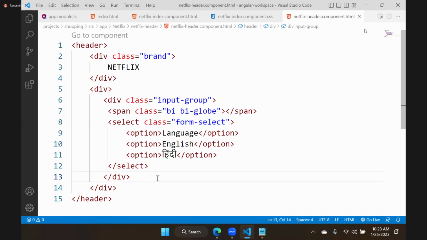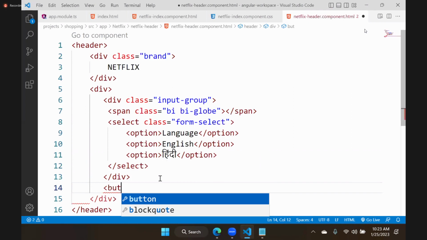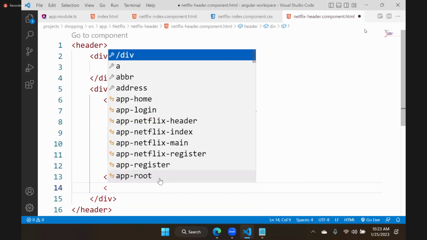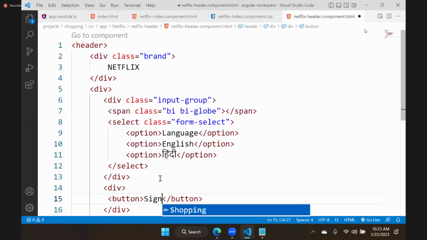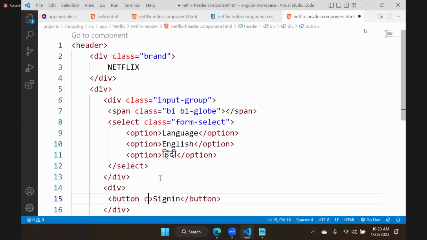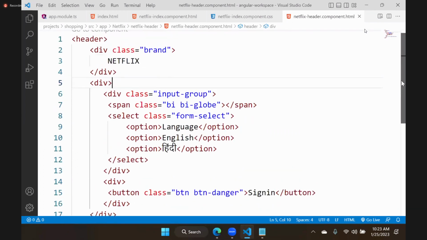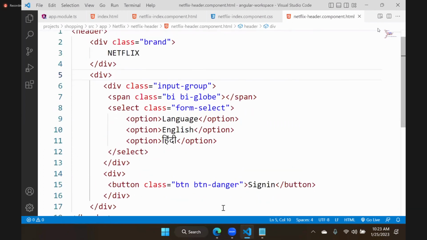After that, here we will keep a button. We are keeping another button here. So we will keep another div, and we'll keep a button here. Button is what? Sign in. So this is class btn danger. Okay. Now this is just the header we designed. This header, where you need to show.